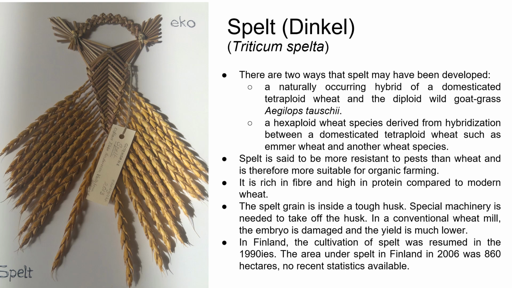In a conventional wheat mill, the embryo may get damaged and then you get a much lower yield. In Finland, the cultivation of spelt was resumed in the 1990s, and the area under spelt in Finland in 2006 was a little bit less than 1,000 hectares, and there is no recent statistics available.